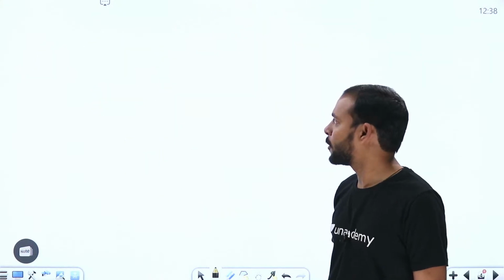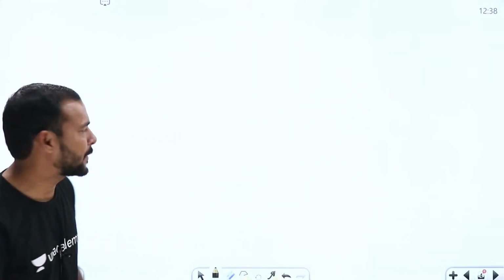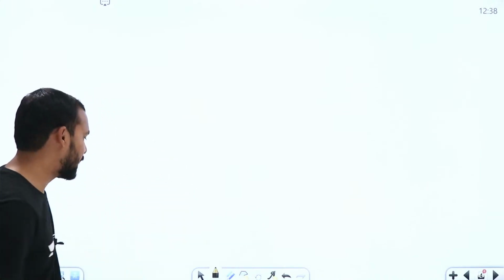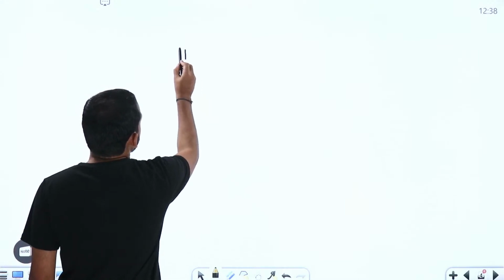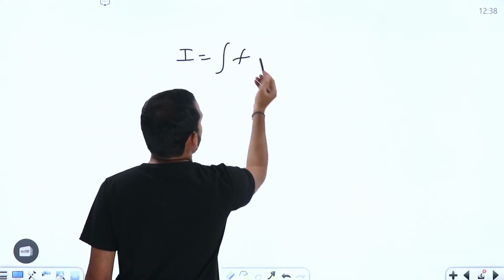Now coming to the third case, we are trying to see the three steps. The first one is going to be applying formulas. The second step is going to be using the standard results. The third one is going to be ILATE, where we are going to divide the integral as some function of two.